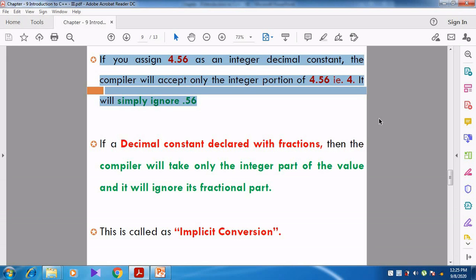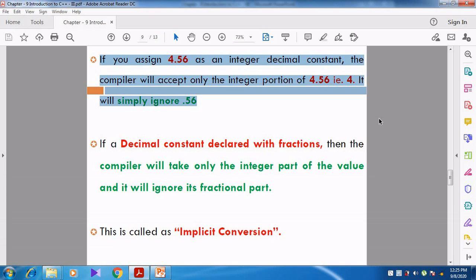What is the integer portion of 4.56? 0.56 is the fractional number. Then what is the balance? 4. So 4 is the integer portion and 0.56 is the fractional number. That 0.56 is ignored, and the whole number 4 alone is assigned. 4 alone is taken by the compiler.